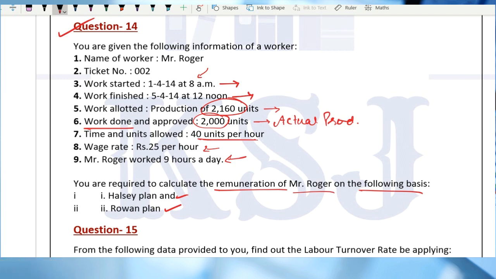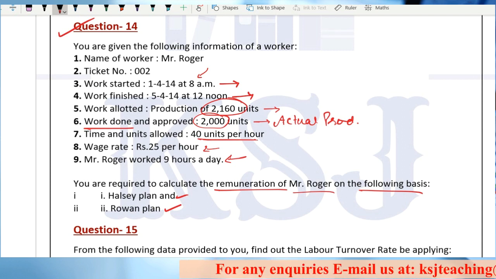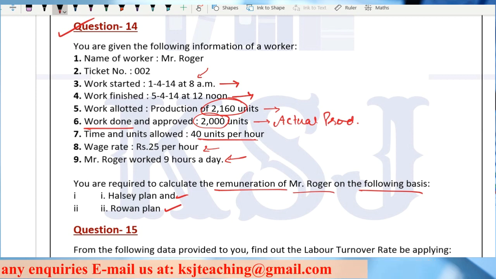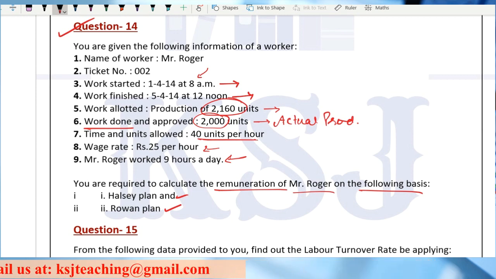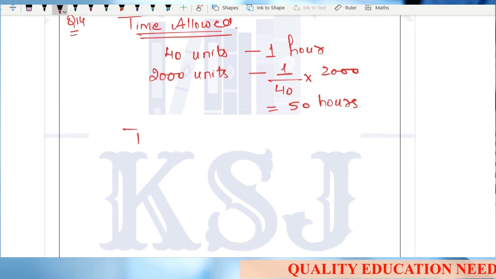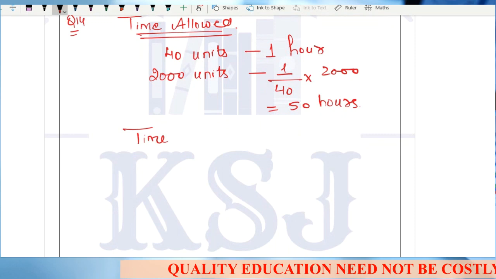That means you are comparing the marks of a 5th grade student with an 8th grade student. So how can you make that comparison? Isn't it going to be wrong? Yes, sir, it is going to be absolutely wrong. So this is my time allowed. Clear? Now, the second part that we have to calculate is time taken.